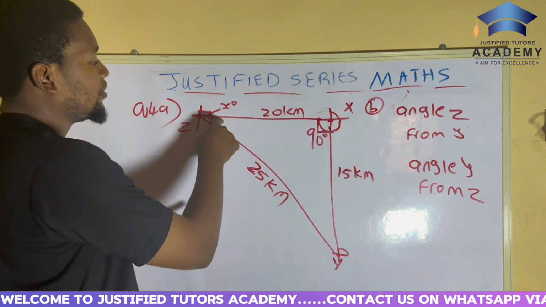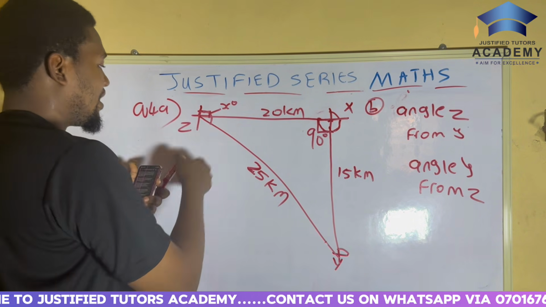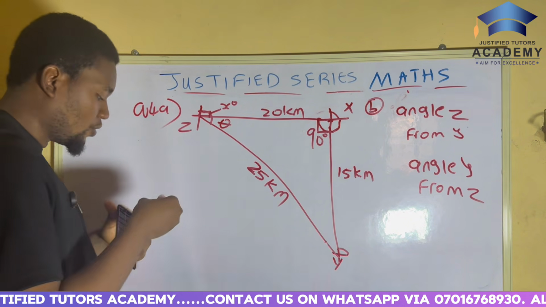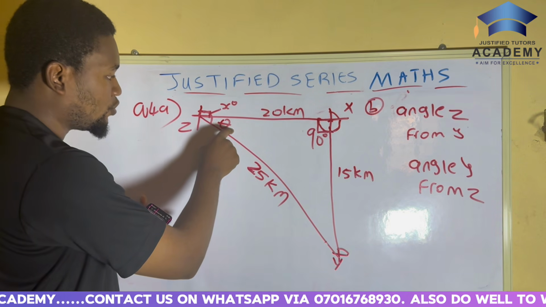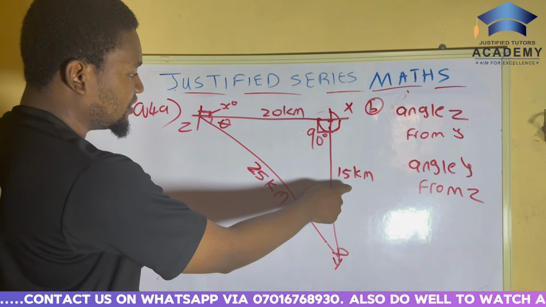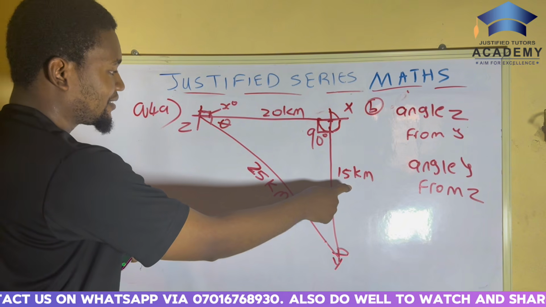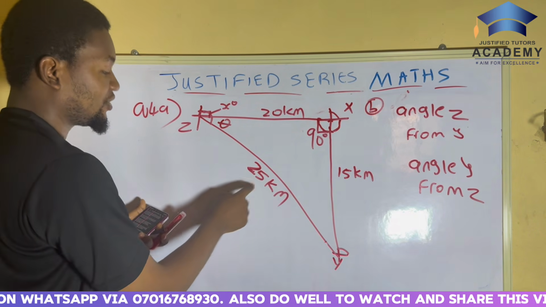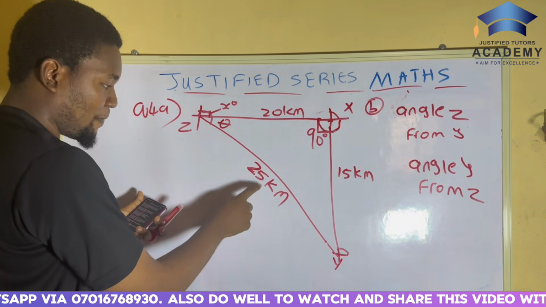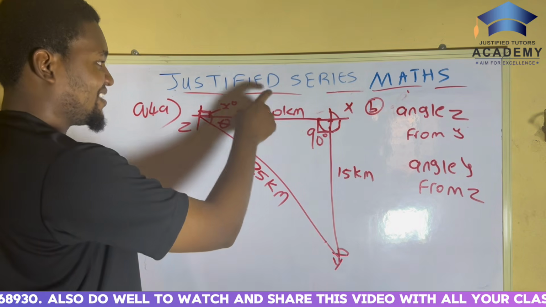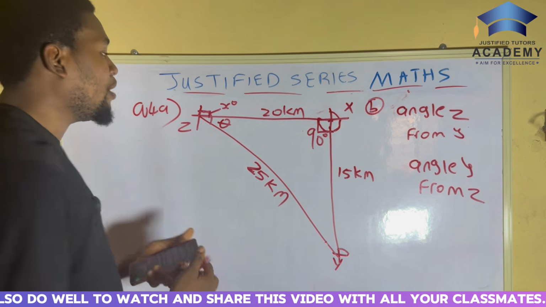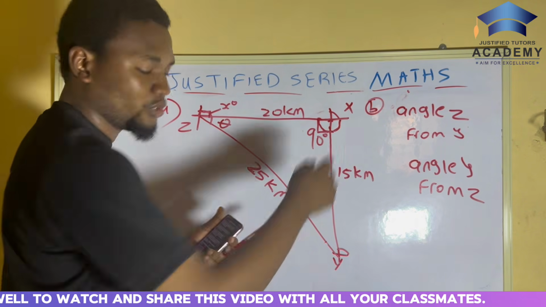So now, this is where the angle is. I'll call here theta. If here's the angle, it means that here is the opposite, here is the adjacent, and here is the hypotenuse, because the side facing the 90 degrees is the hypotenuse. So we can use any one, but me, I will use tan theta.